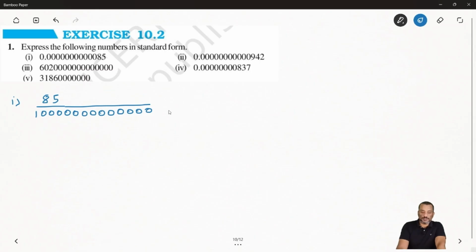So after that, you can say this one is 85 over 10 to power 13. Now we have to represent it in standard form. So we can say this is equal to 8.5 times 10, because if 10 is multiplied, 85 will come again, over 10 to power 13.